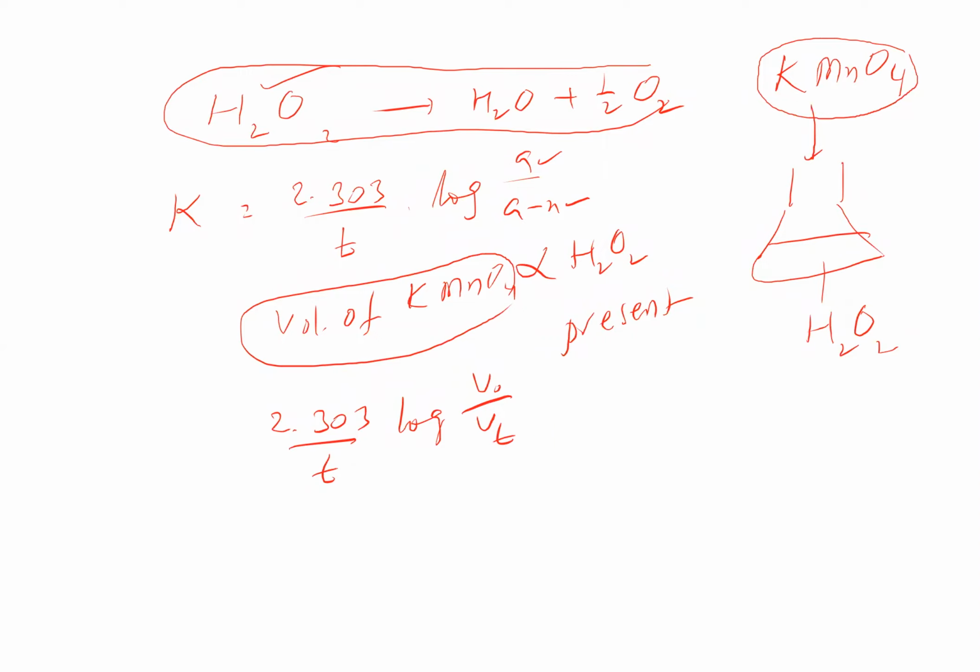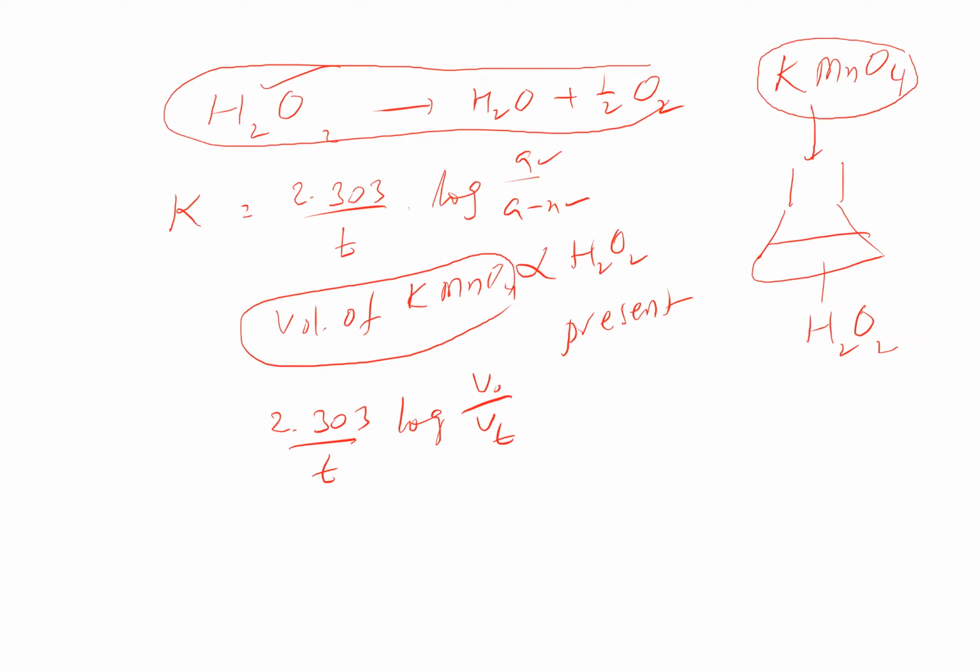In some cases it is not possible to find the concentration of reactants periodically, so we depend upon the concentration of the products periodically. From the concentration of the products, we are going to get the reactants' concentration. In that way, we find the rate constant K for first order kinetics.